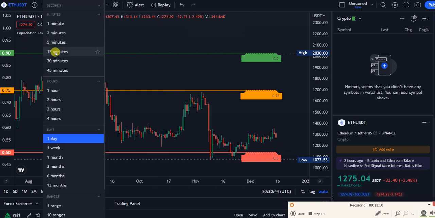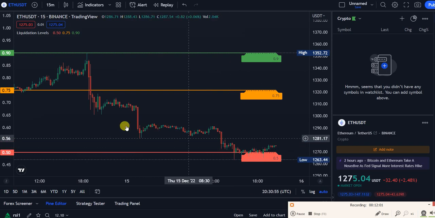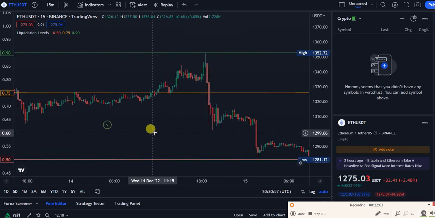If we do the 15 minutes chart, you just go long at 1250, same thing. Here, same thing, 1350 short, and then go long at 12. This is wild, wild, wild.